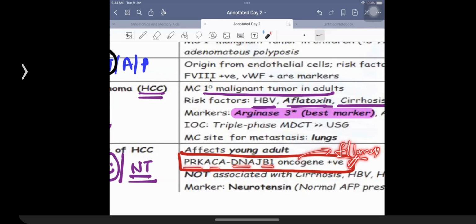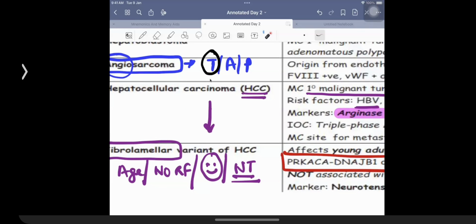So this is a unique signature molecular mutation that is going to be responsible for causing fibrolamellar variant of the hepatocellular carcinoma. So it is seen in younger patients, having neurotensin as a marker, no classical risk factors, and it is going to be seen equally in both males and females as the books make a mention traditionally. And of course, it is going to be having a better prognosis in comparison to the classical hepatocellular carcinoma.